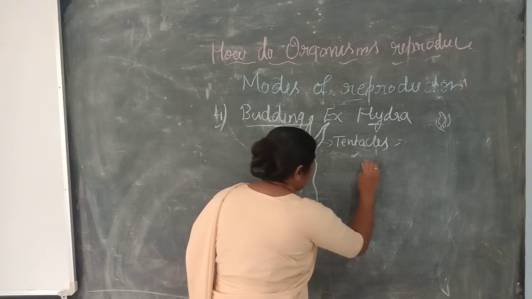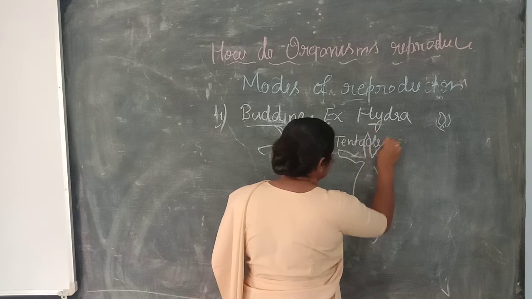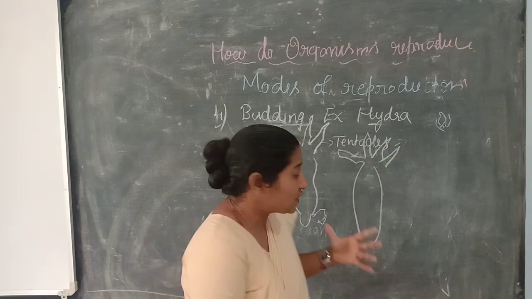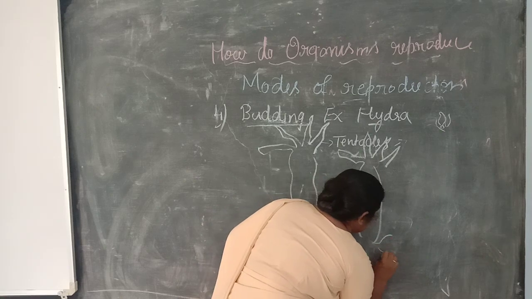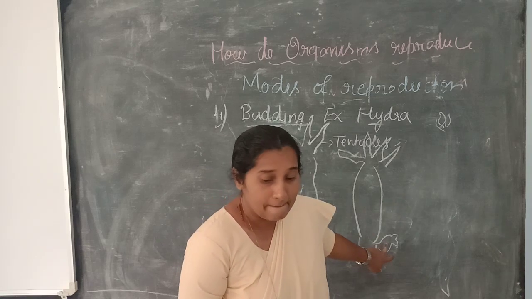In the second stage, the hydra has the tentacles. And this bud slowly goes into adult. If it is very small, it becomes a little bigger. Now the parent organism has a bud.